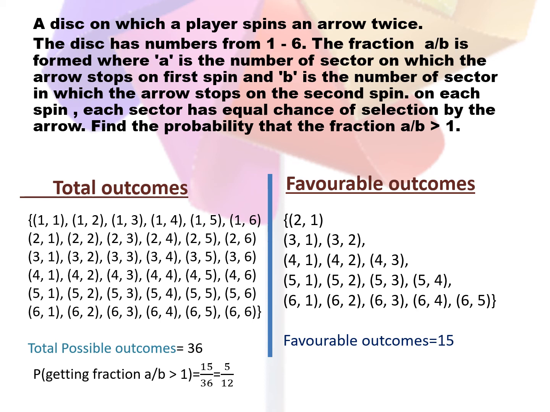Let us see for 2 2. 2 upon 2 will be equal to 1. But 2 1, that means 2 by 1, will have a value greater than 1. So we will have favorable outcomes as 2 1, 3 1, 3 2, 4 1, 4 2, 4 3, 5 1, 5 2, 5 3, 5 4, 6 1, 6 2, 6 3, 6 4, 6 5, which will be 15 in number. So the probability will become 15 upon 36, that is 5 upon 12.